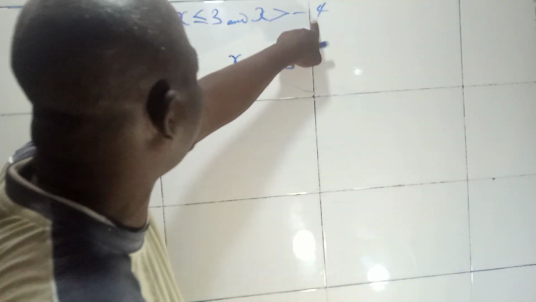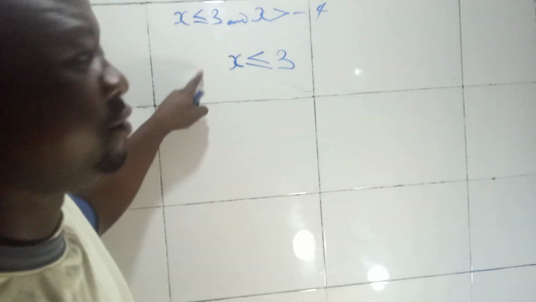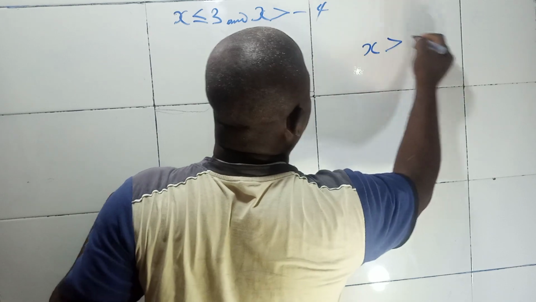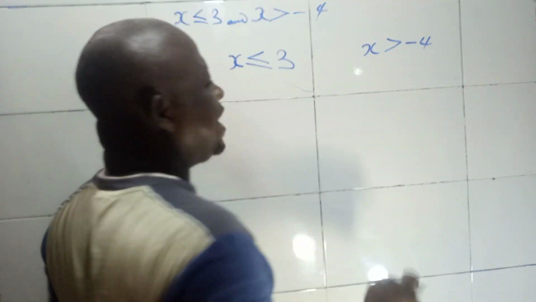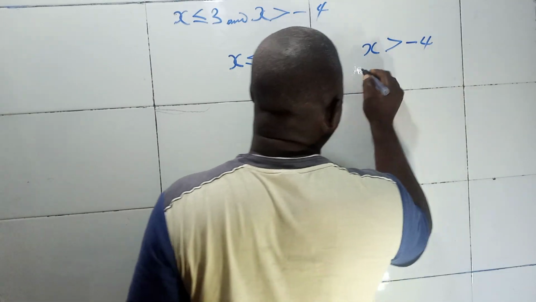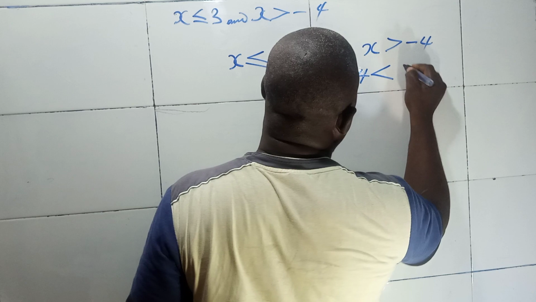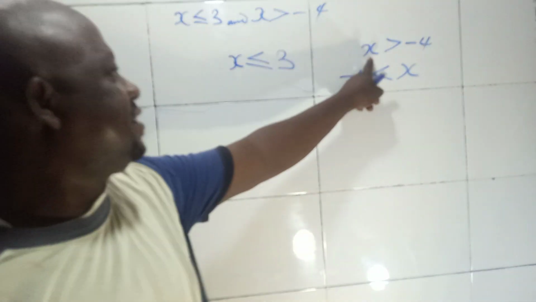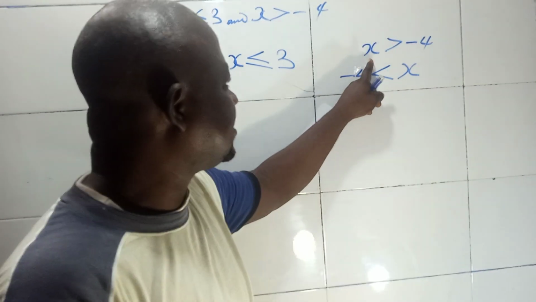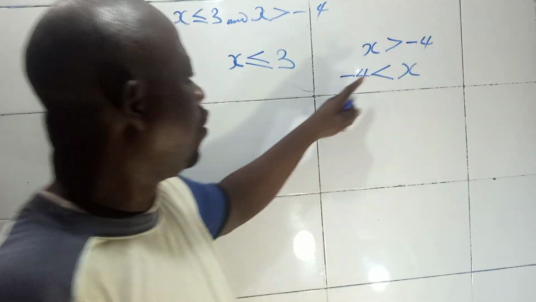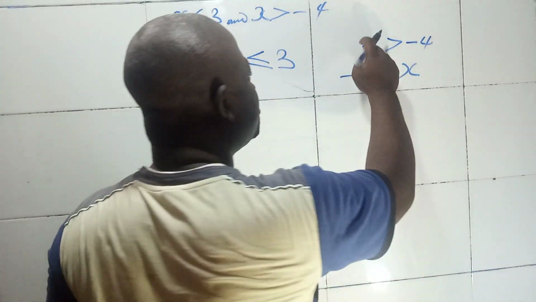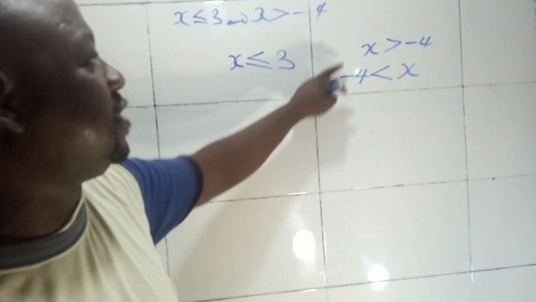Then how do I bring this one to this expression? Now look at it. This x greater than minus 4 can also be re-expressed as minus 4 is less than x. It's either you write it this way or you write it this way. x is greater than minus 4, or minus 4 is less than x. These two are the same. It's just the direction that differs.